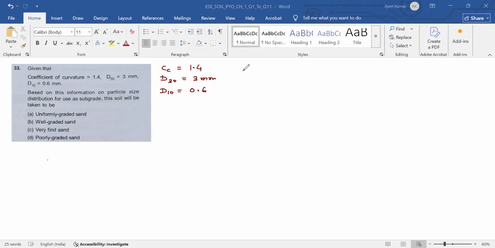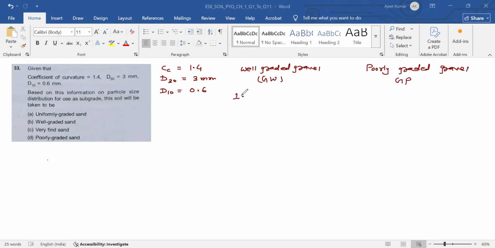This is well graded gravel. Well graded gravel is GW and poorly graded gravel, GP.